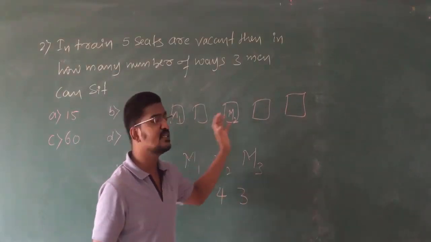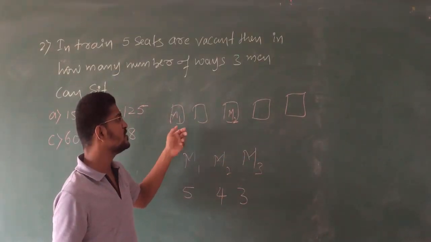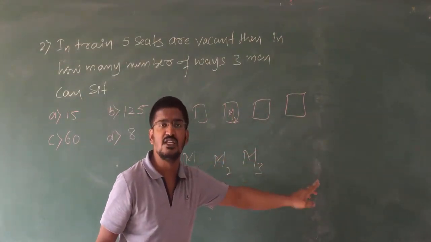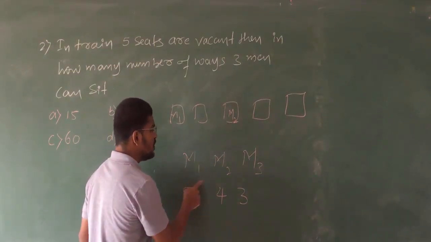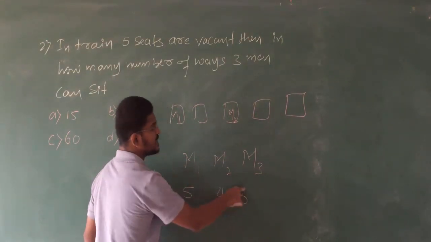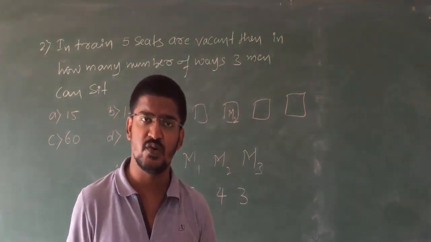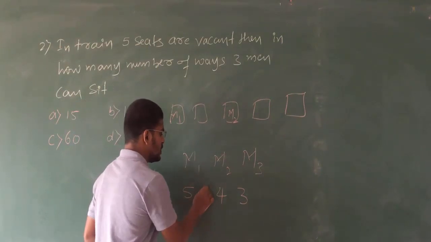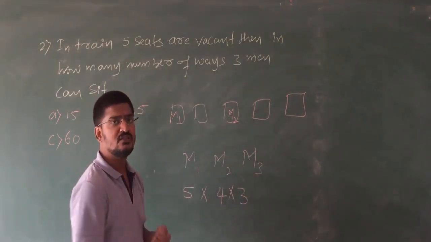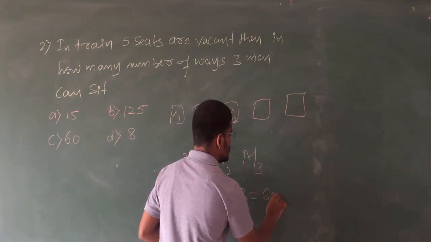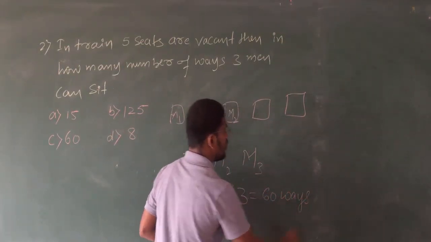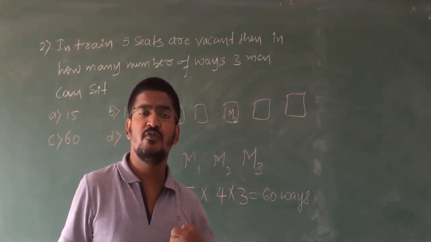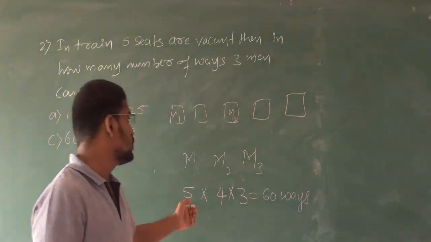Clear? M3 has 3 choices because if M1 is placed, they will remain with 4 choices. If M2 is placed, he will remain with 3 choices. So totally M1 has 5, M2 has 4, M3 has 3 choices. Clear, students? So clearly it is a dependent event, so it will be 5 into 4 into 3. Therefore, you have 60 ways of sitting 3 men on 5 vacant seats. This is how you can solve.